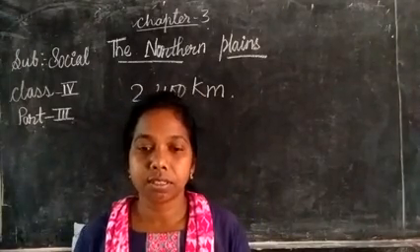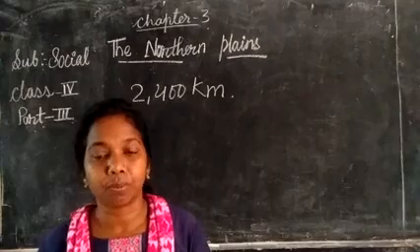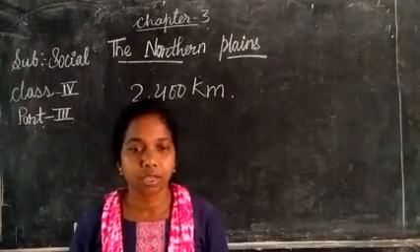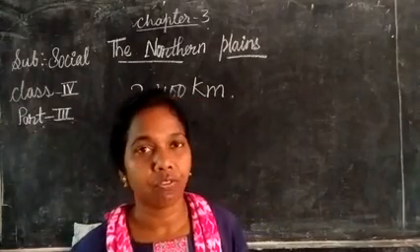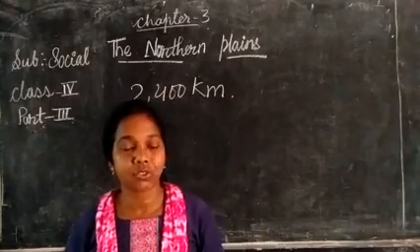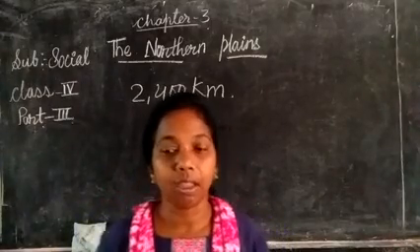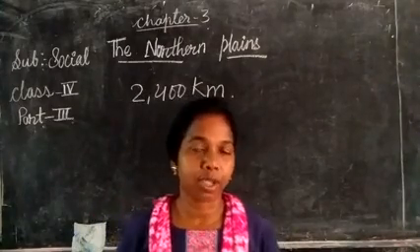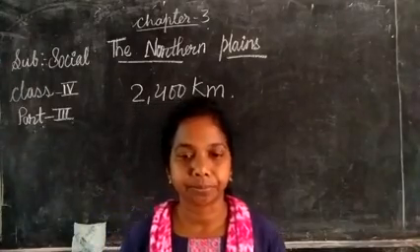It is covering the states of Punjab, Haryana, Uttar Pradesh, Bihar, West Bengal and parts of Assam. It is covering 6 states. Which are the 6 states? Punjab, Haryana, Uttar Pradesh, Bihar, West Bengal and some parts of Assam.